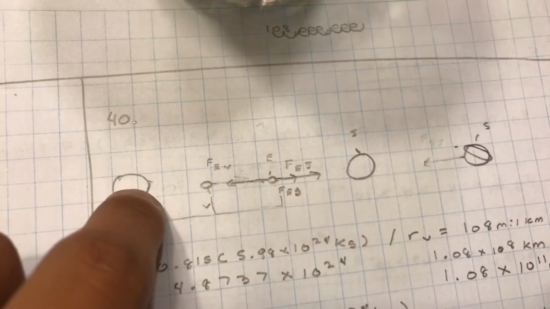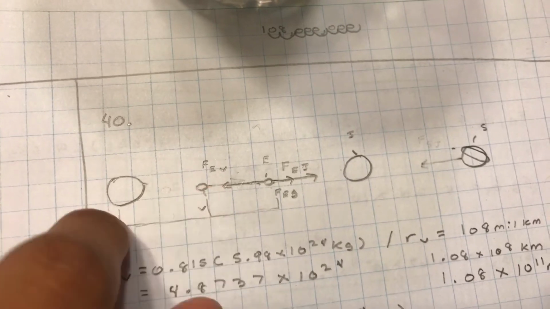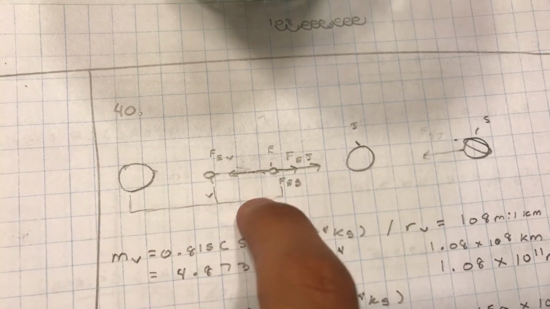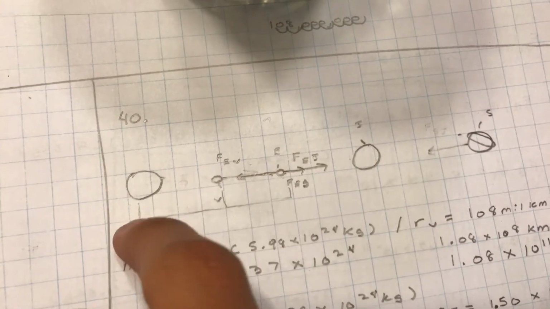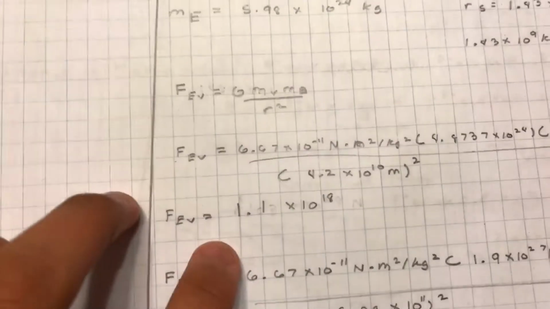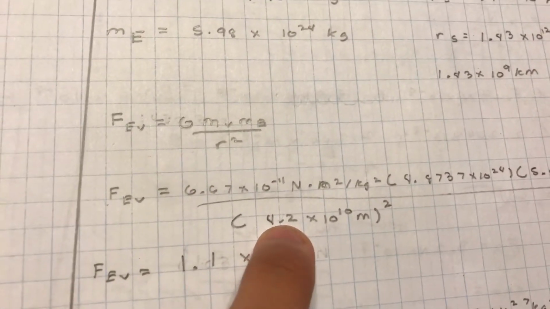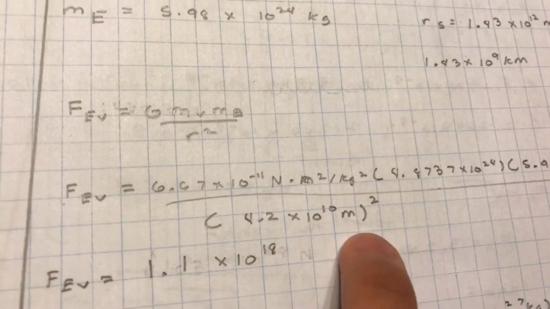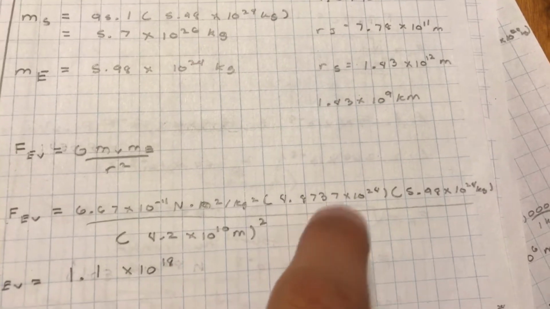Instead, we're trying to find the distance between these two points, and that's why I subtracted the distances from the Sun for both of them. Once we find our radius, which I got as 4.2 times 10 to the 10 meters, squared, we just have to plug everything in, some simple stuff.